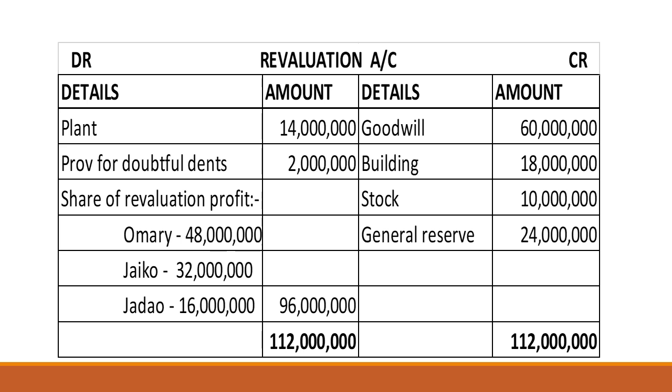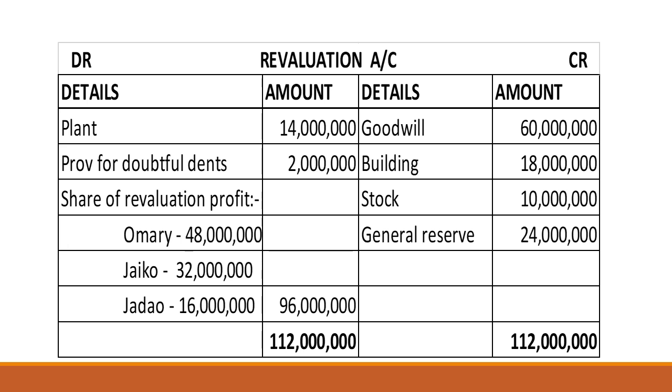This 14 million will credit plant account and debit revaluation account by 14 million. And remember, provision for doubtful debts is to be increased to 5 million. We already have 3 million, and now we are increasing by 2 million, so we debit revaluation account and credit provision for doubtful debts.